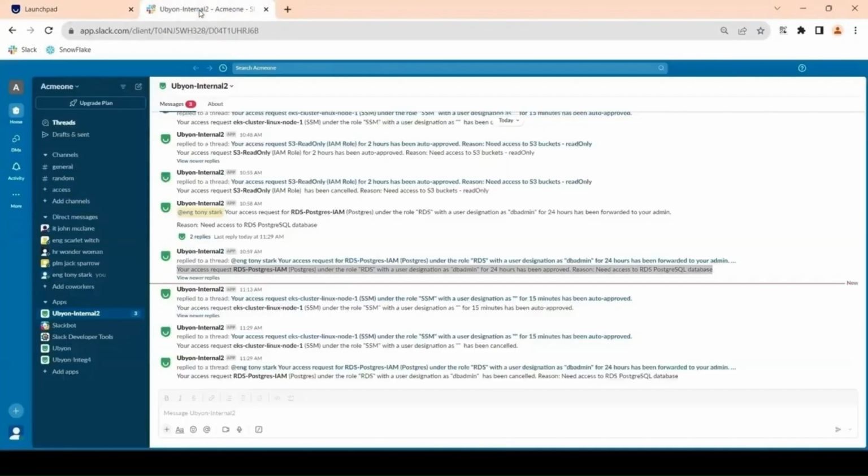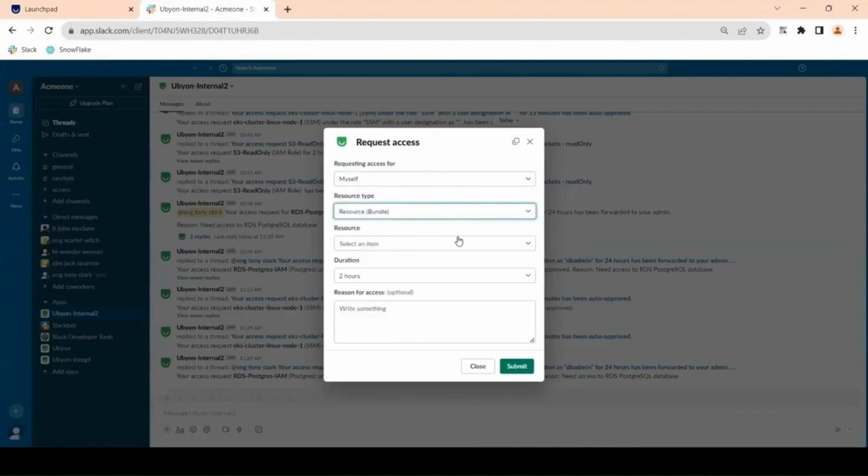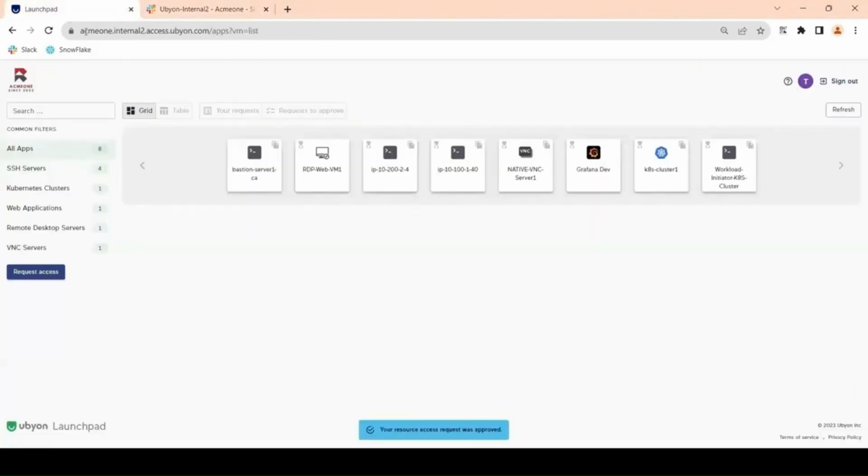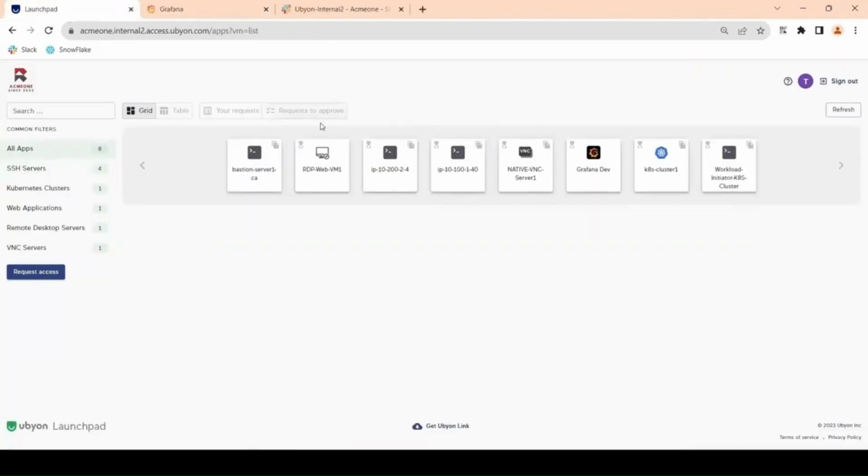Users also have the option to request access to a pool of resources specific to a project. For instance, Tony Stark is requesting access through Slack to a set of resources associated with Project A, for a duration of 2 hours. Upon approval, all resources belonging to that project will be made available in the user's Launchpad for convenient access. And users can then access those resources as required.